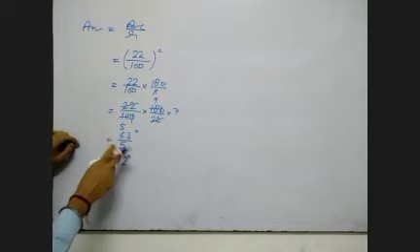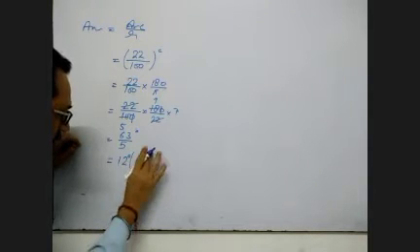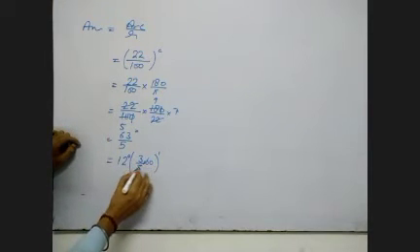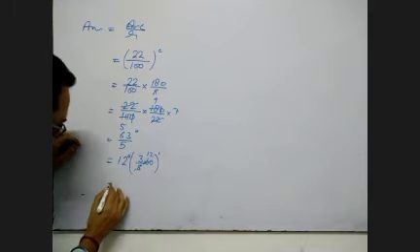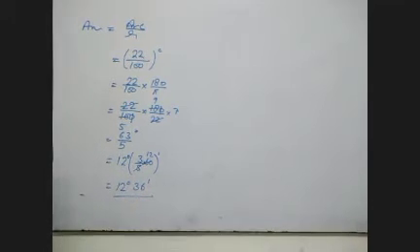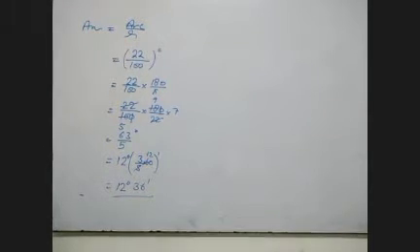If you don't want to leave it here, then we can simplify it also. 12 degree. Now 3 upon 5, this we need to convert into minutes. So into 60, now it will be in minutes. 12 degree, 36 minutes. This will be the angle subtended at the center of the circle by the arc of length 22 centimeter, and the radius of the circle is 100 centimeter. These two things are given to us. So I think the question is really easy.